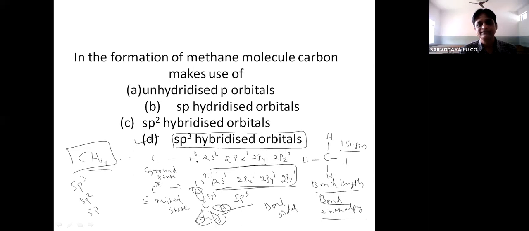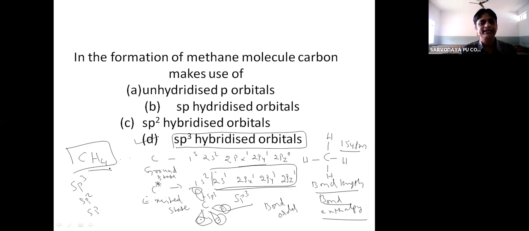So for that, orbitals must contain unpaired electrons. So once orbitals contain unpaired electrons, they can overlap to form covalent bond. But the problem is, in some cases, directly overlapping of atomic orbitals cannot be expected.